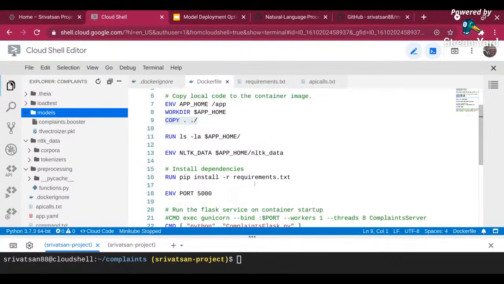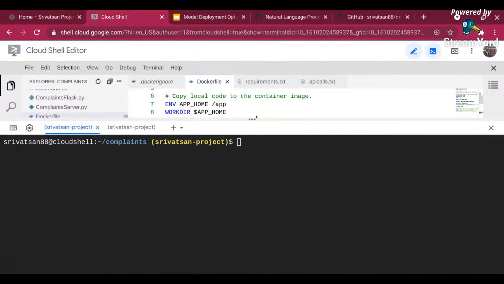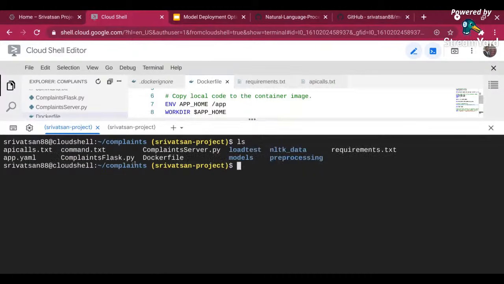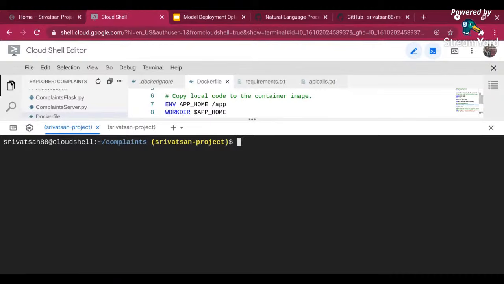Now this is how my Docker file looks. What I'm going to do is run this once. Basically, if you see, I have everything over here. I have my Docker file, I have my Docker ignore file and everything. The Docker ignore file starts with a dot, so let me do an ls -al. You will see the Docker ignore file as well. Now let me create a container image of it.